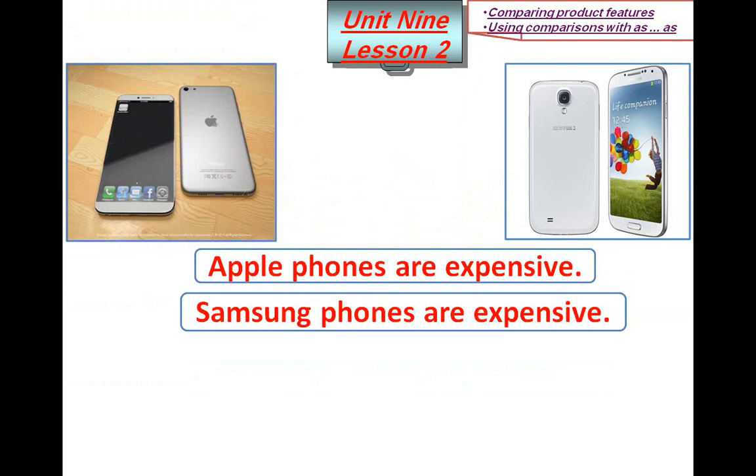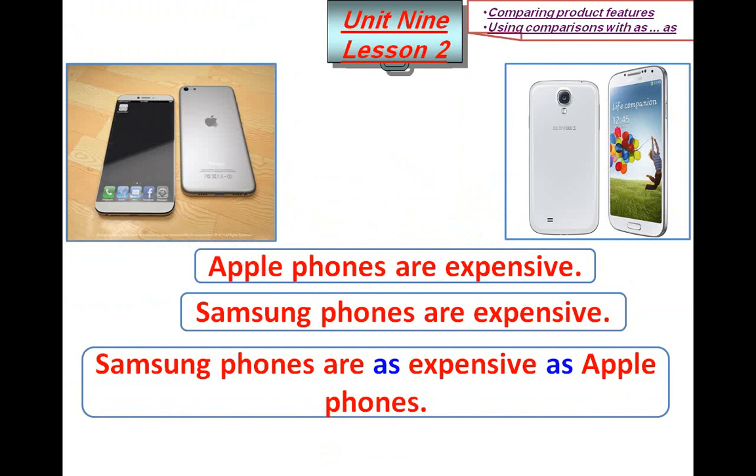Here we have the adjective expensive in the two sentences given here. If I want to make these two sentences into just one sentence, I use the form as adjective as. So it will be Samsung phones are as expensive as Apple phones, or I can start with Apple phones.